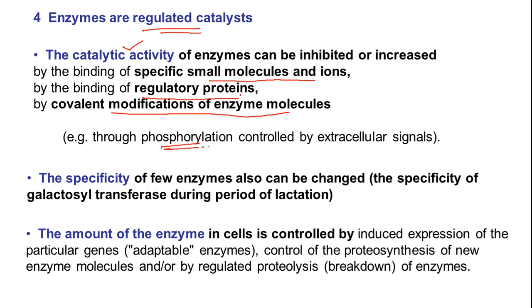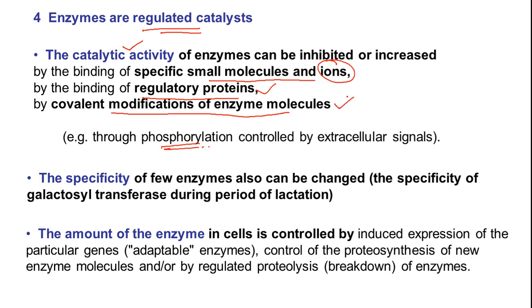What they have seen is that certain enzymes work only upon addition of ions, like in case of hexokinase, we need magnesium ion. Without magnesium ion, hexokinase cannot perform to the optimal level. And binding of regulatory proteins, because in the study of the cell cycle, there are so many regulatory proteins. When present, they switch on the cell cycle to initiate some biochemical reactions.